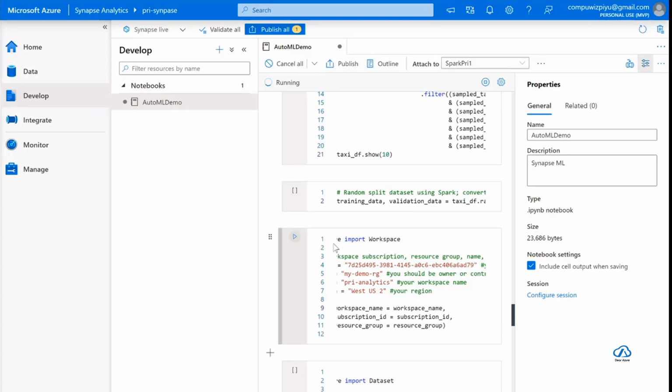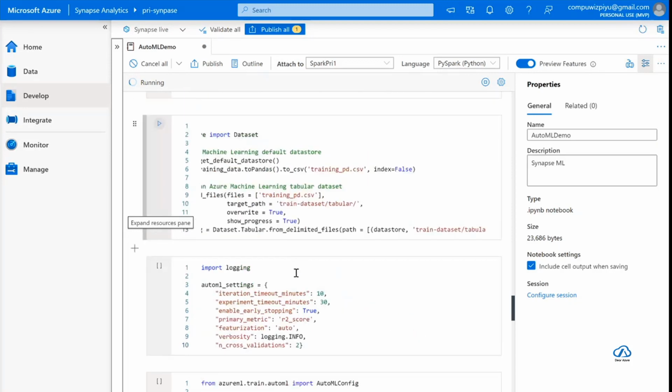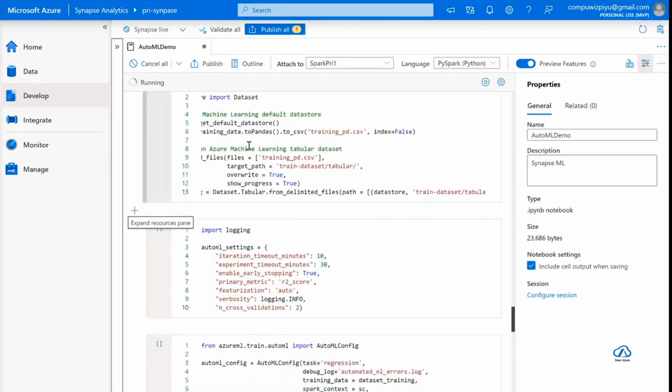In this cell, I'm importing the workspace, which was my machine learning workspace which I created, so I don't have to jump between tabs. I'm directly importing the workspace. I created a pre-analytics workspace for my machine learning, in the West US 2 region. And then I'm importing my data set.